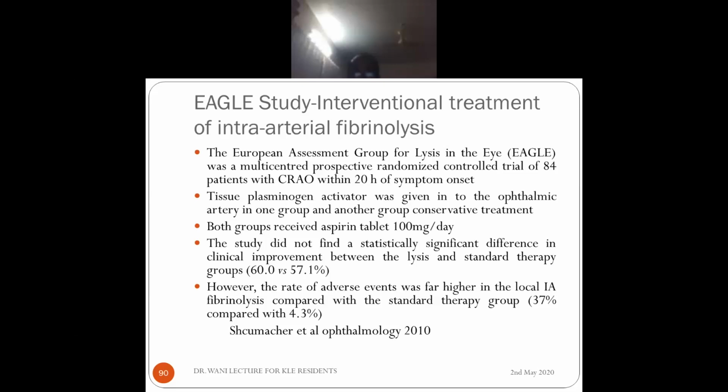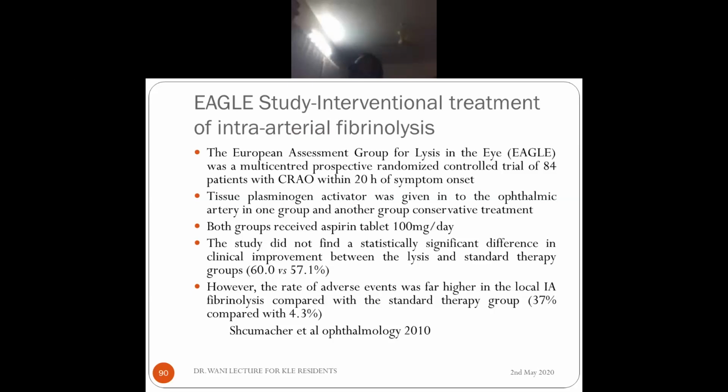So a study called EAGLE study, European Assessment Group for Lysis in the Eye. Actually what they did, they took cases who were presenting within 20 hours of the onset of central retinal artery occlusion. So in one group they gave tissue plasminogen activator by intervention radiologist. He gave into the ophthalmic artery directly so that it will go to the central retinal artery and lyse the clot. Okay, and another group received conservative treatment like massage, intravenous acetazolamide or whatever it is.